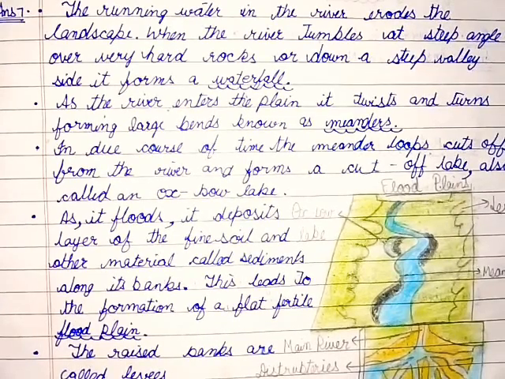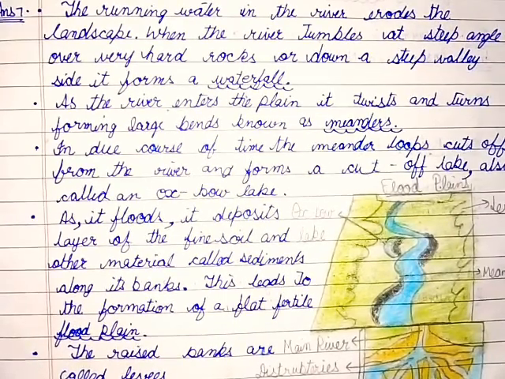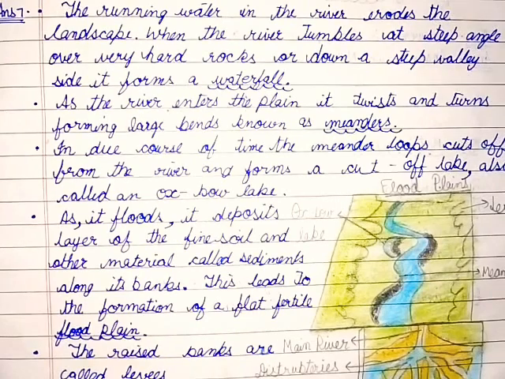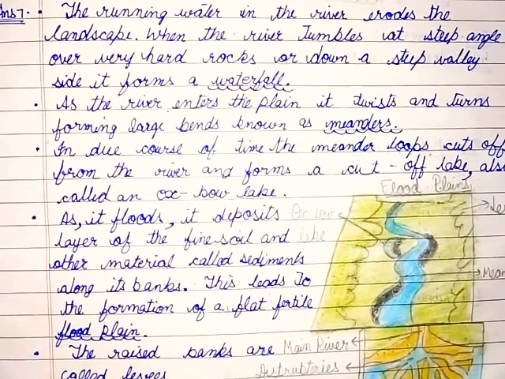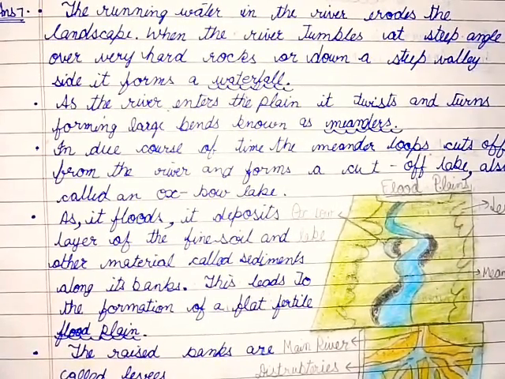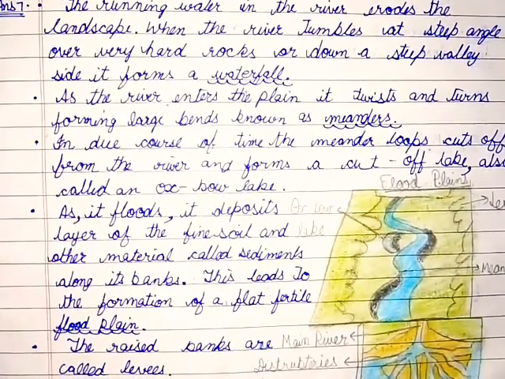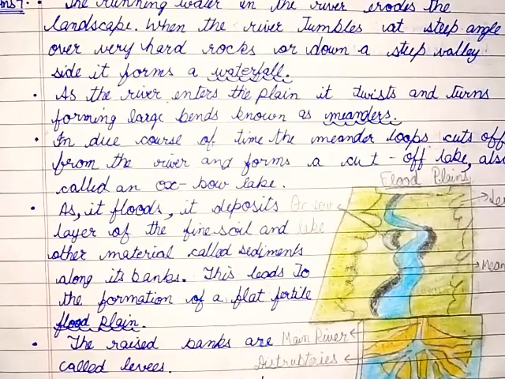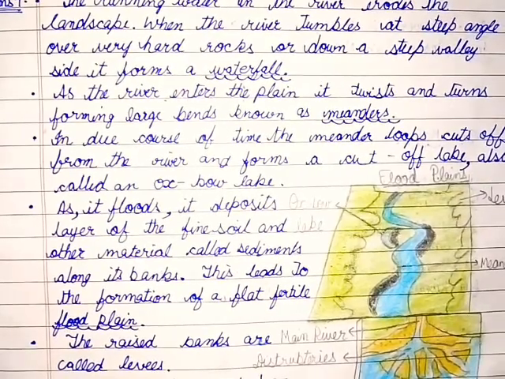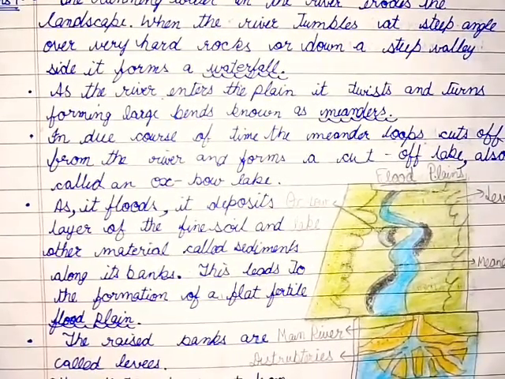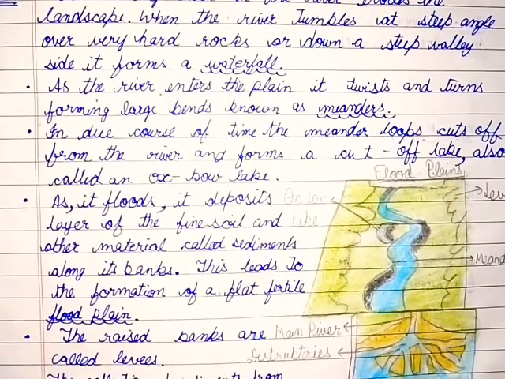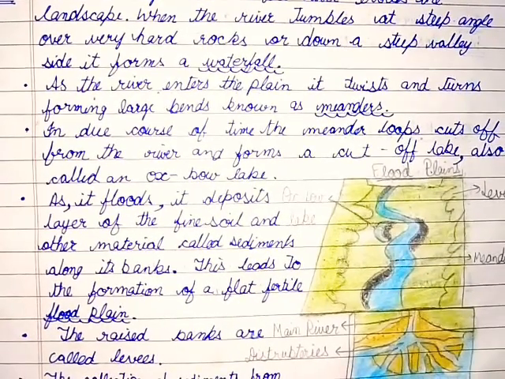Answer number 7. The running water in the river erodes the landscape. When the water tumbles at a steep angle over hard rocks or down a steep valley side, it forms a waterfall. As the river enters the plain, it turns and twists, forming large bends known as meanders.